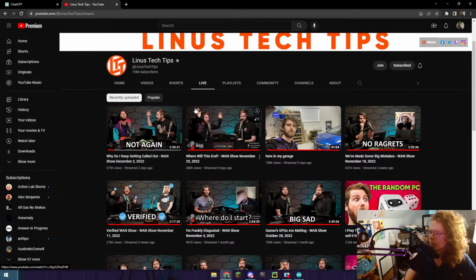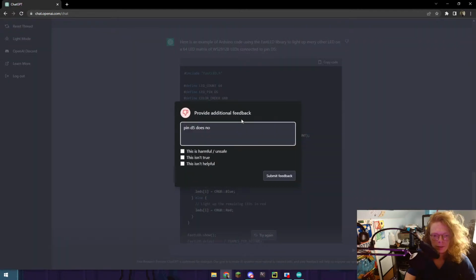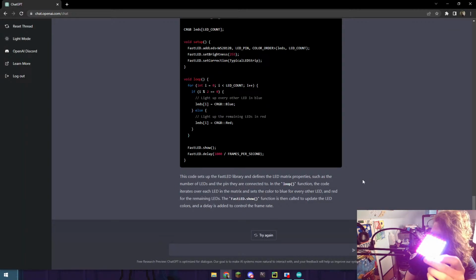With this stuff, you can correct it, and I can just say pin D5 should be denoted as 5, not D5 in this code. And you can just say this isn't helpful and submit feedback. But look at this. Okay, that's so bright.